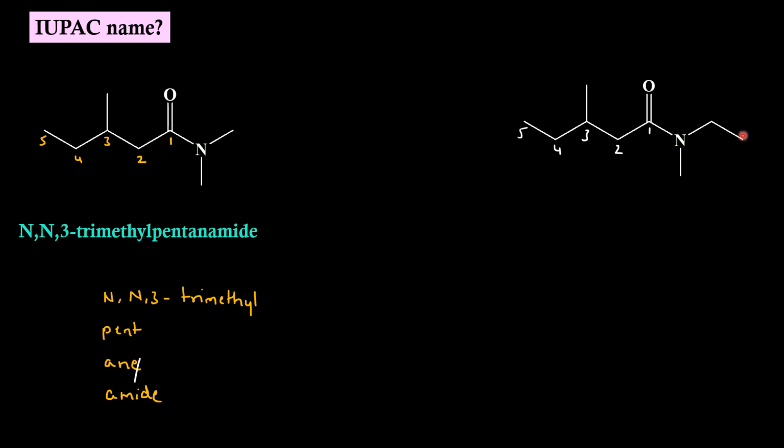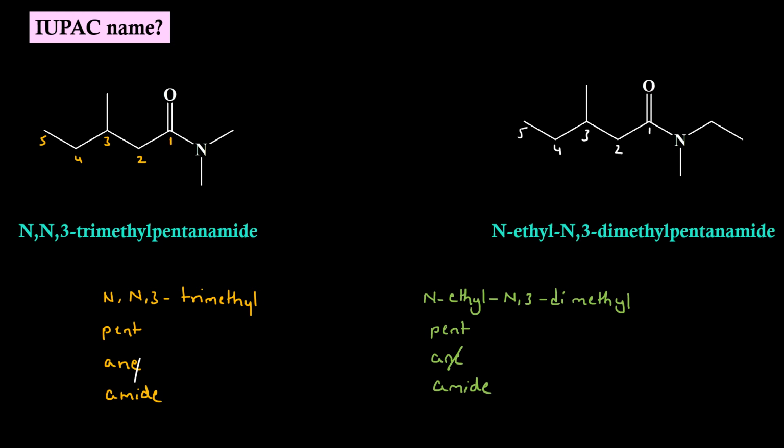Since alphabetically ethyl comes first, secondary prefix will be N-ethyl-N,3-dimethyl. Root word, primary suffix, secondary suffix remain the same. IUPAC name will be N-ethyl-N,3-dimethylpentanamide.